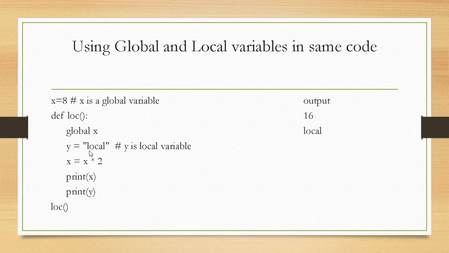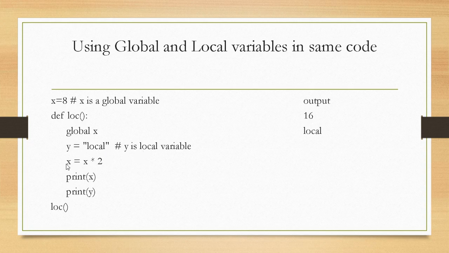Y is equal to local. We are initializing Y with the string local. That means this is local. It is defined inside. So we have two variables, one is X, another one is Y. X is defined outside, so it is a global variable. And Y is defined inside this function, so it is a local variable.